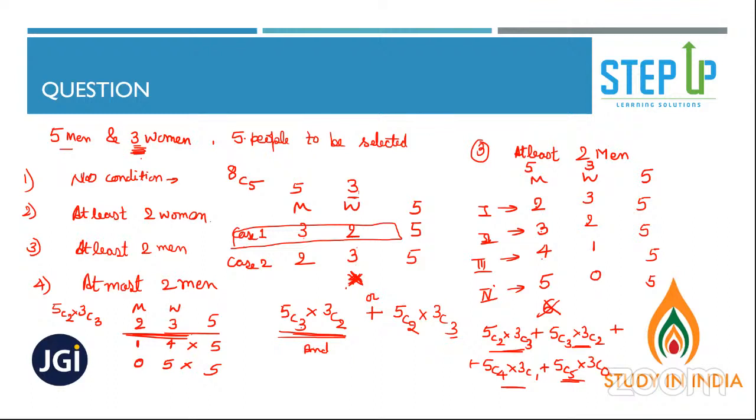See, cases are simple, Durgesh. Like you have 5 men and 3 women. You need to select a group of 5 where the condition is mentioned: at least 2 women should be there. So it could be 2 women or 3 women. When 2 women are there, you have already selected women 1 and 2. So now the remaining 3 have to be what? Men. Or you can select 3 women. So the remaining 2 have to be what? Men. That's how I'm making cases.